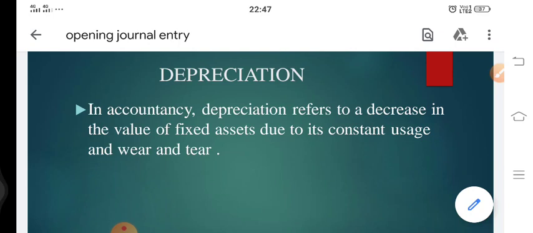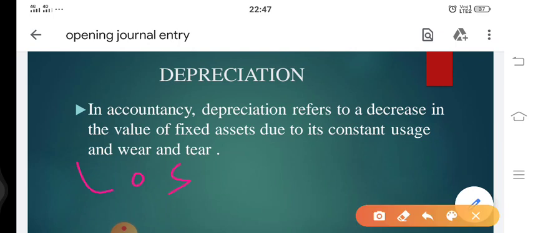So this depreciation is a loss to the asset. And since it is a loss, it needs to be debited as per the nominal account rule.